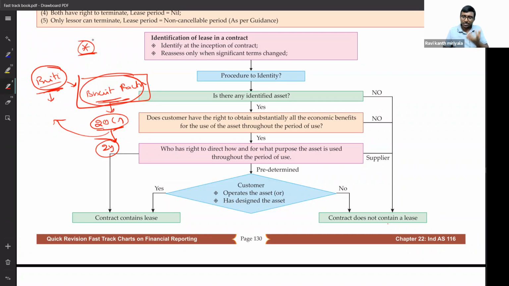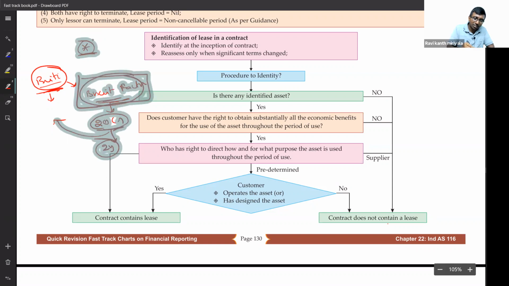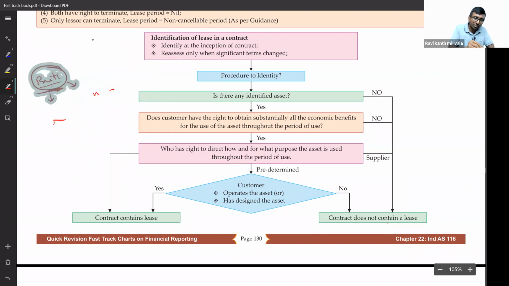Like this, we have seen many situations practically. End of the day, what terms and conditions they have written in the agreement is important. So how to decide this? The standard has given a flowchart kind of thing. Based on this, we have to conclude. Listen. What does it say? Identification of a lease within the contract. Do we have an agreement? I mean, a lease contract within?